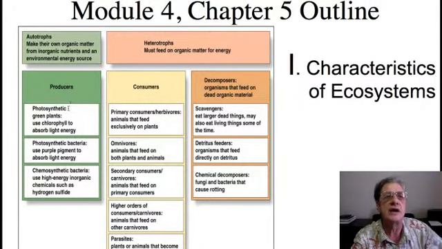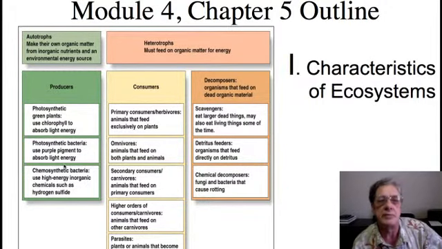Producers characteristically are photosynthetic green plants that use chlorophyll to absorb light energy to produce glucose. Besides photosynthetic plants, though, there are also some photosynthetic bacteria and also chemosynthetic bacteria, which are also capable of producing food through similar processes as occurs in green plants. So the producers are the basic biotic component of an ecosystem responsible for creating food from sustainable materials such as sunlight, carbon dioxide, and water.